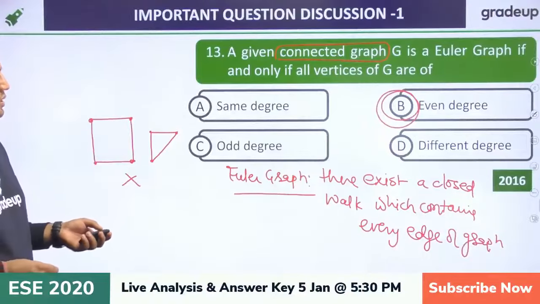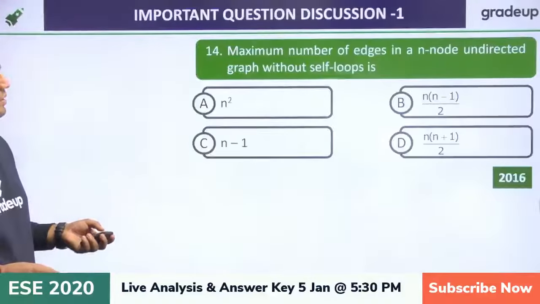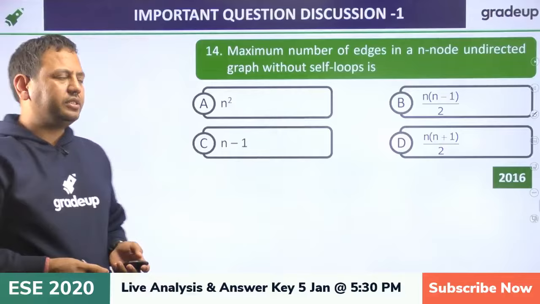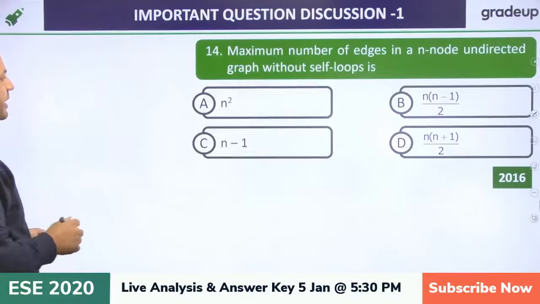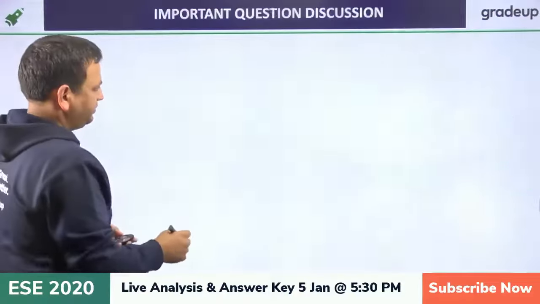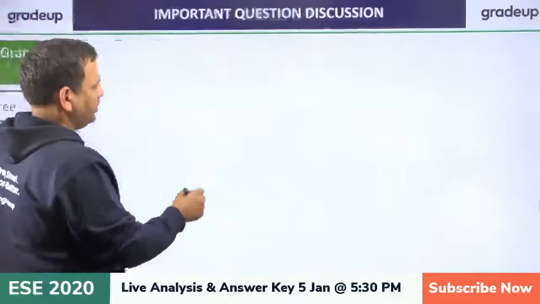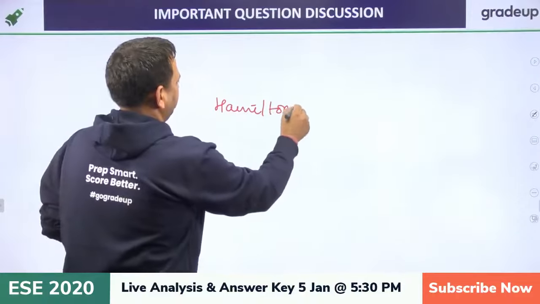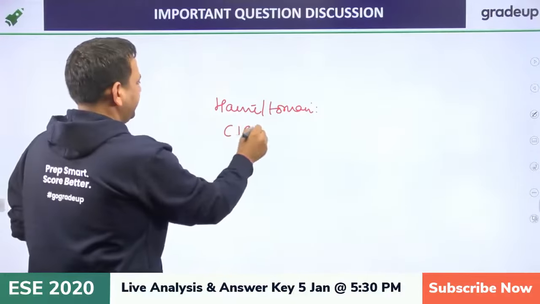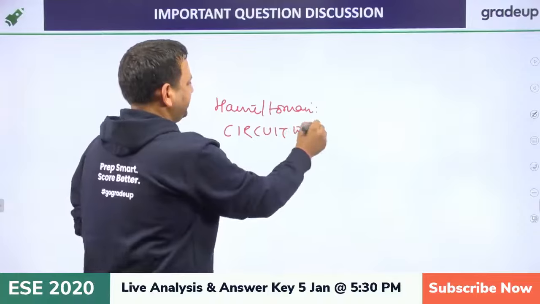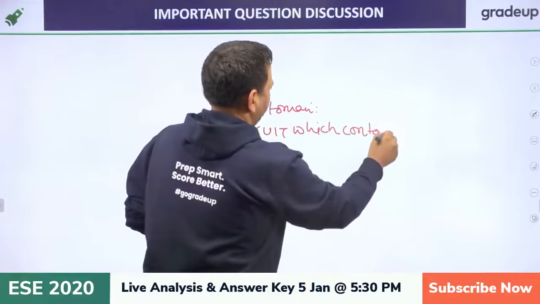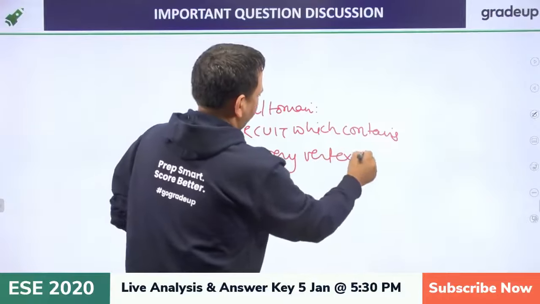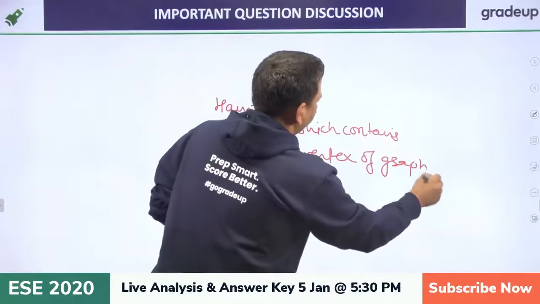Now next one, Hamiltonian cycle. What we will say Hamiltonian cycle, if there is a circuit which contains every vertex of the graph, that is known as a Hamiltonian circuit.